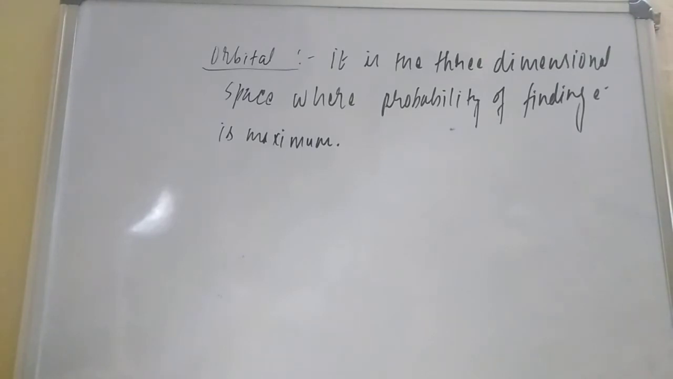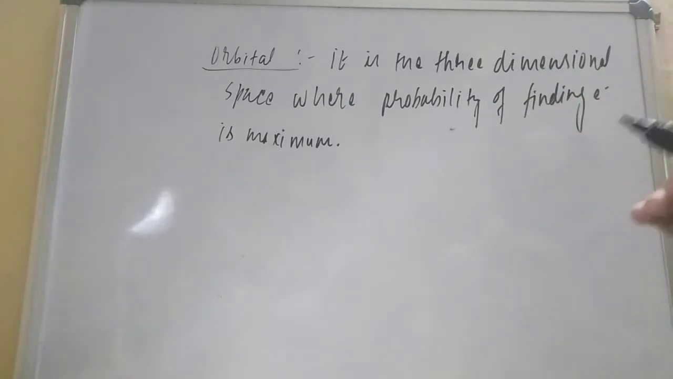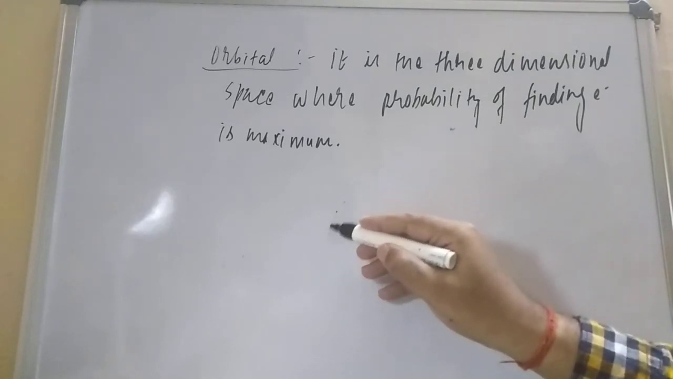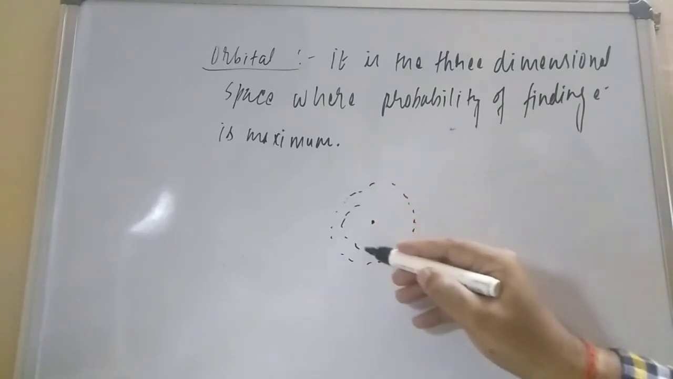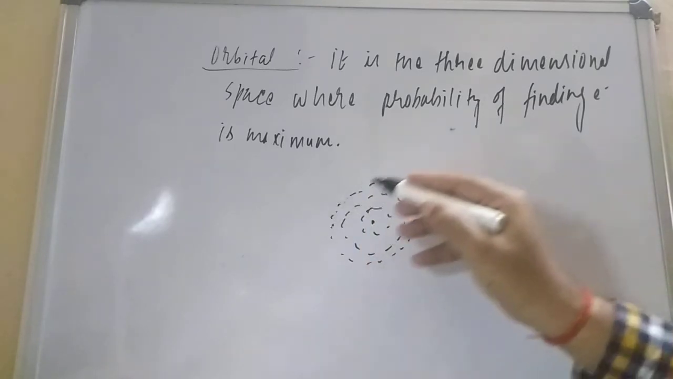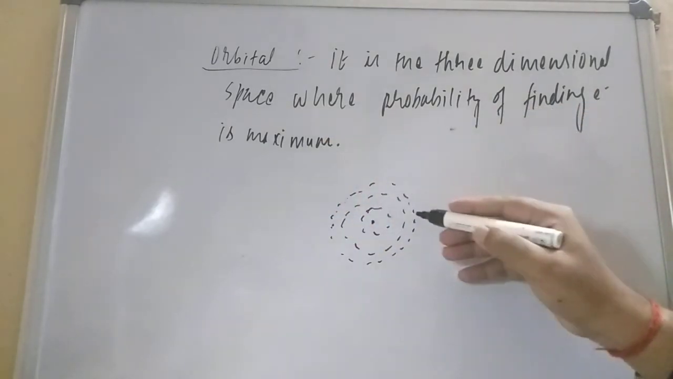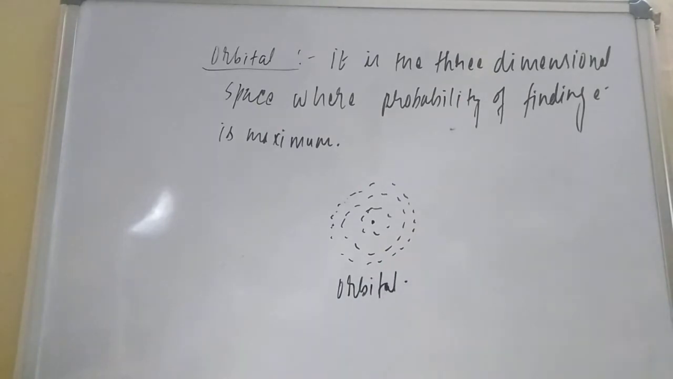So orbital is the place where the probability of finding the electron is maximum. Suppose here is the nucleus, and the region where the probability of finding the electron is maximum, that three-dimensional region, is known as orbital. Orbital is the three-dimensional space where finding of the electron is maximum.